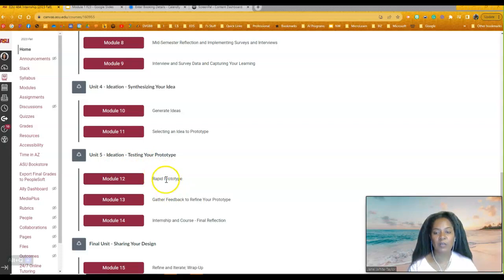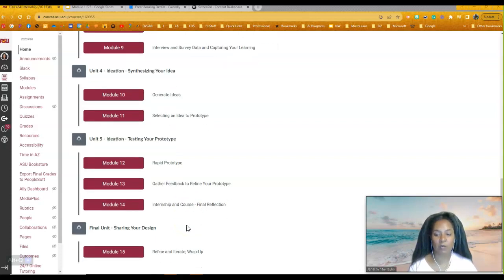We're going to put it in the field and see what it does. So we're going to get out there and get feedback. You're going to refine your prototype. And then as part of this, you're going to do a final reflection and really look at what that prototype is. And then we'll wrap up this course with a final iteration, refining your idea and getting you ready to come back after the holidays and put that idea into motion.